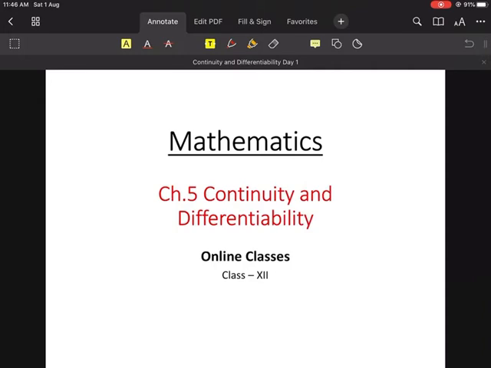Okay. Today we're going to start a new chapter, that is continuity and differentiability. Wait a second, let some people join up.